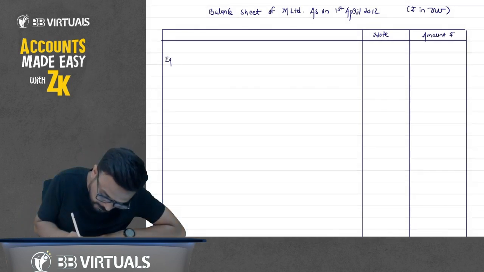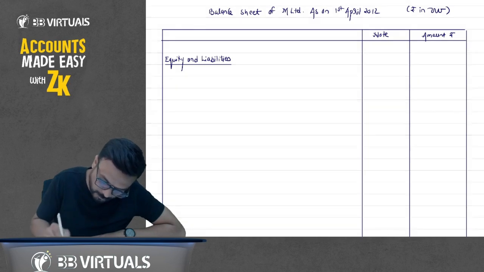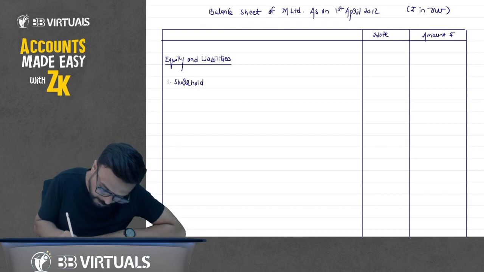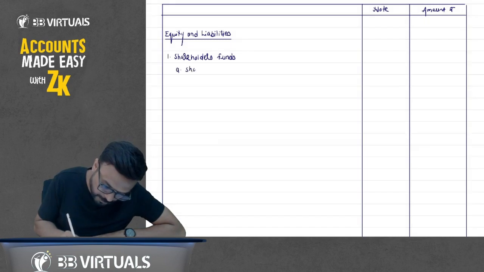Equity and liabilities. First, shareholders fund. A point, share capital. B point, reserve and surplus.